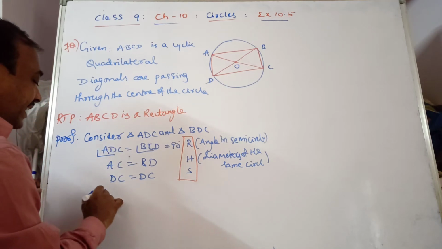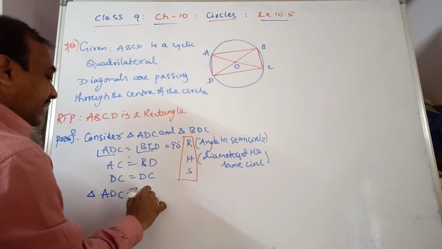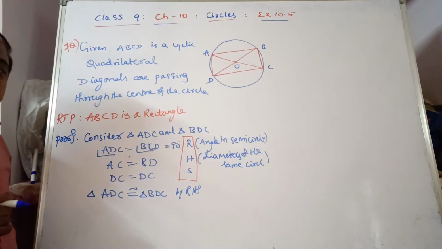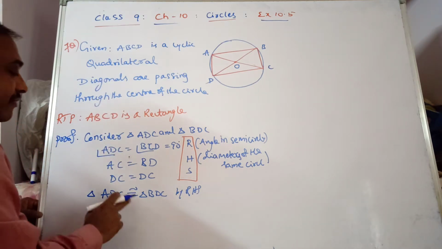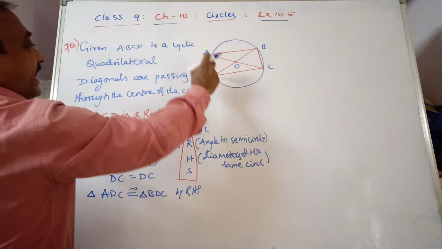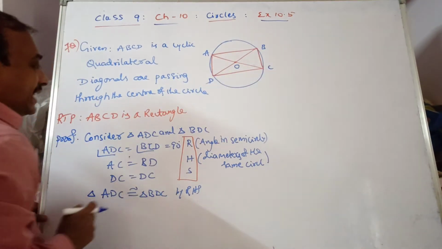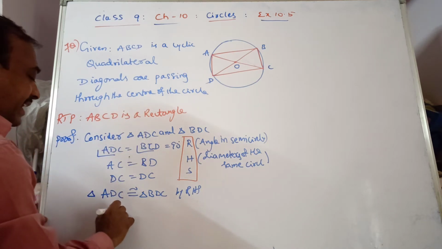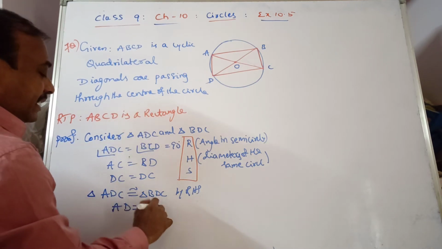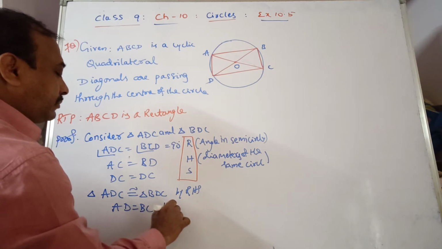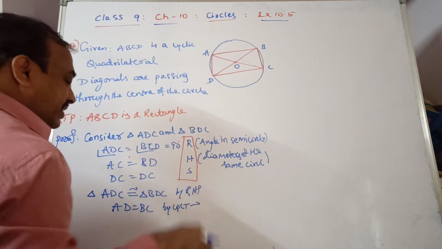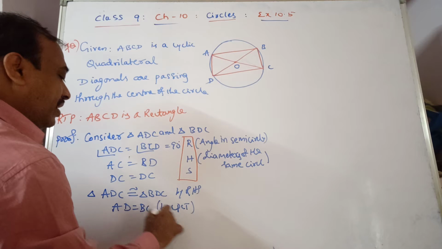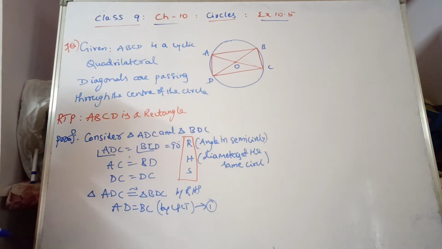So triangle ADC is congruent to triangle BCD by RHS criteria. Once the triangles are congruent, their corresponding parts are equal. So their corresponding parts are what? AD is equal to BC. This is by CPCT, corresponding parts of congruent triangles. We are assuming this as equation 1.